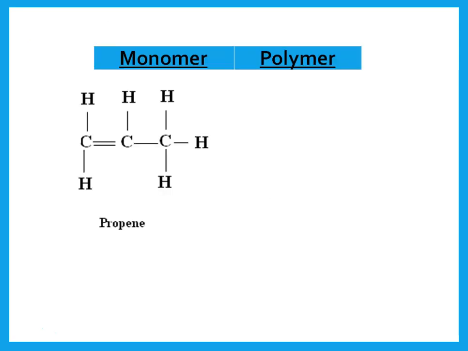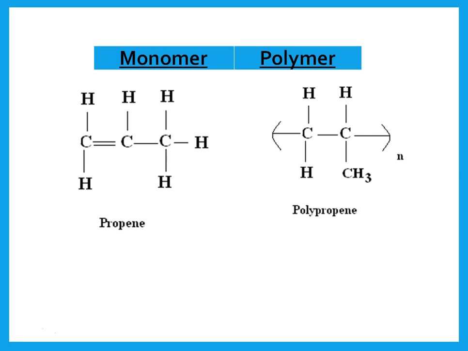Now, if I'm trying to draw propene, remember propene has 3 carbons, but I'm looking at the 2 carbons that have the double bond. I write it into a single bond and bond on the right and bond on the left, and I indicate that this is something that is repeated n times. Now I look at each carbon that had the double bond, it was bonded to what? One of them was bonded to 2 hydrogens, so I bonded to 2 hydrogens. The other one was bonded to a hydrogen and to a carbon that had 3 hydrogens. Can you see that?